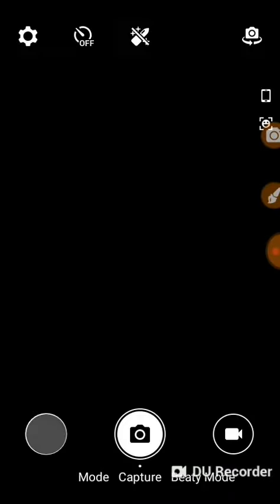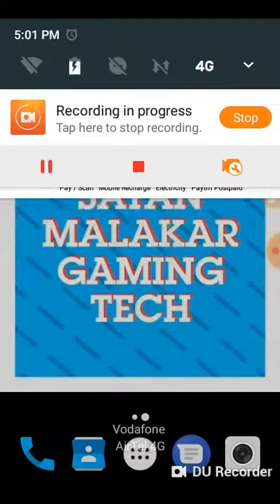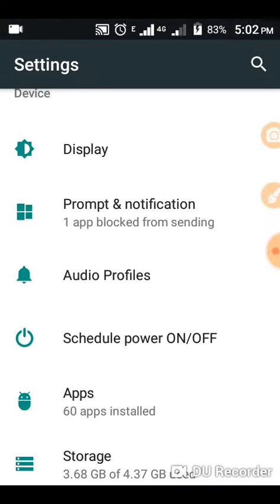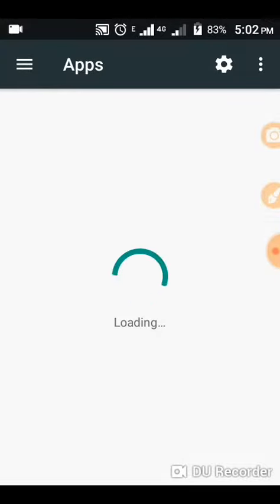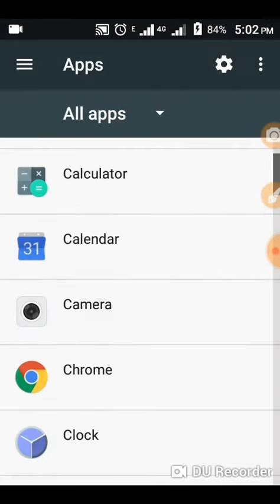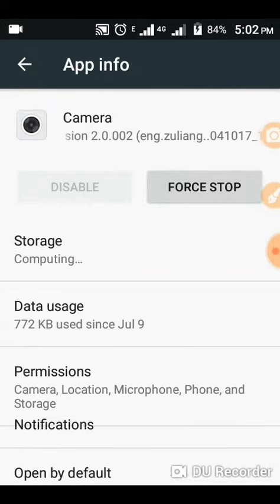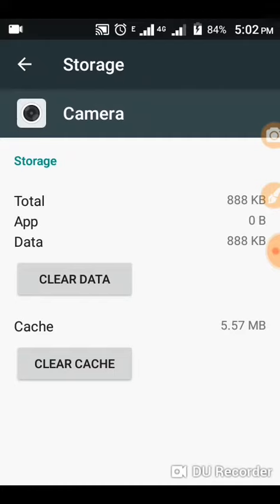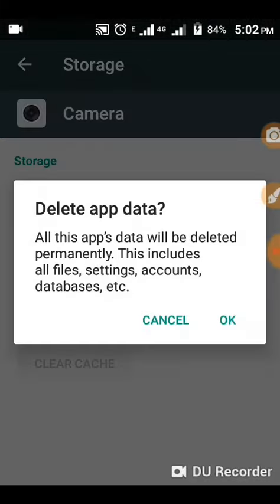So let's dismiss it. Then go to settings. After going to settings, go to apps. Then wait for a while till it's loading. Then click on camera and click on storage. Then click on clear cache and then on clear data.